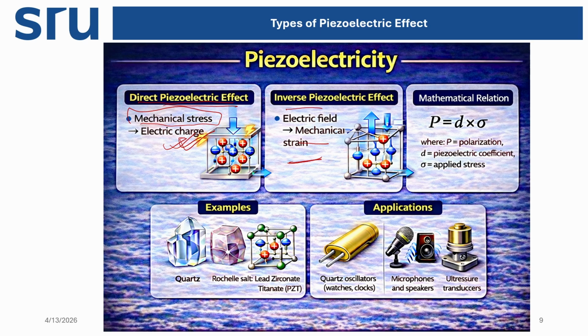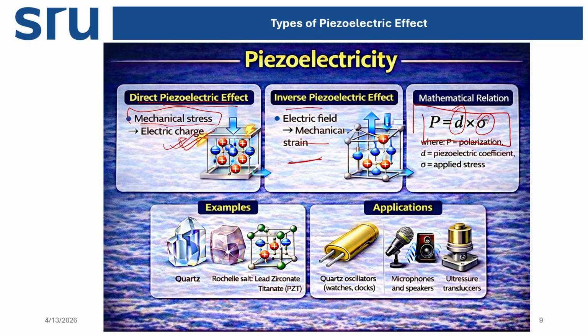So how can we calculate this? By using this equation. P means the polarization we calculate due to the mechanical stress. Polarization P equals the piezoelectric coefficient d multiplied by the applied stress. So how much stress we apply, multiplied with the piezoelectric coefficient, gives the total polarization of the compound.